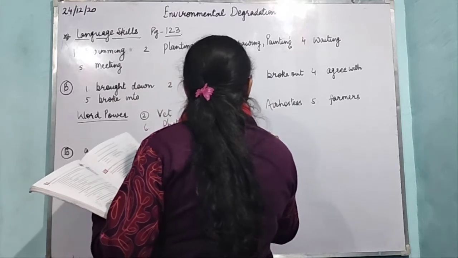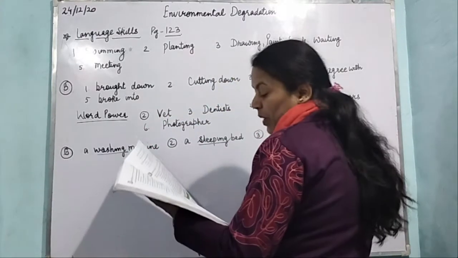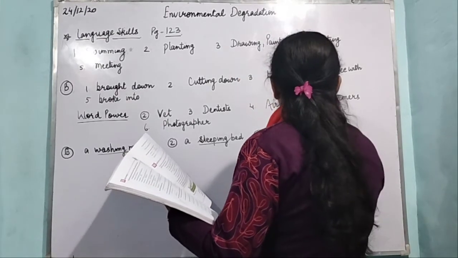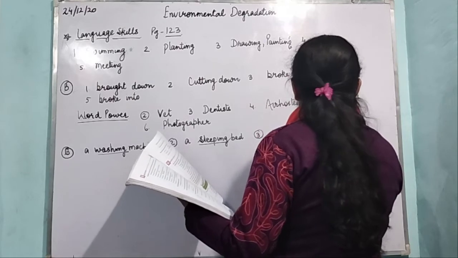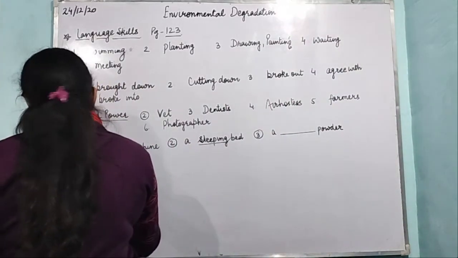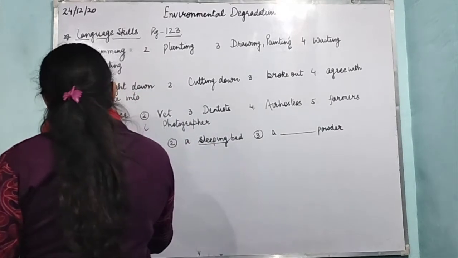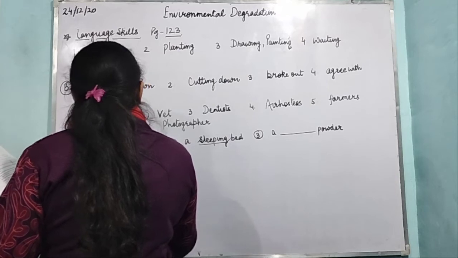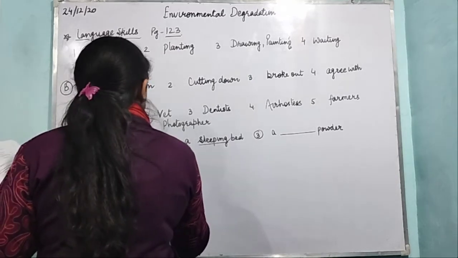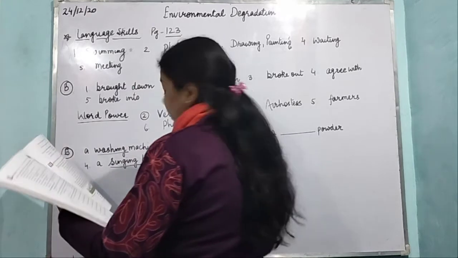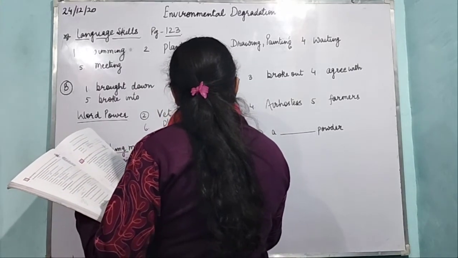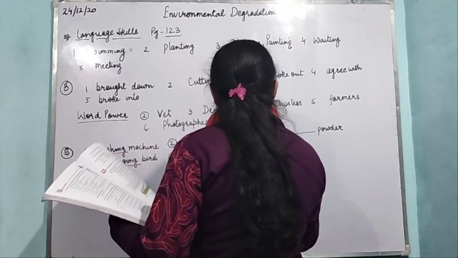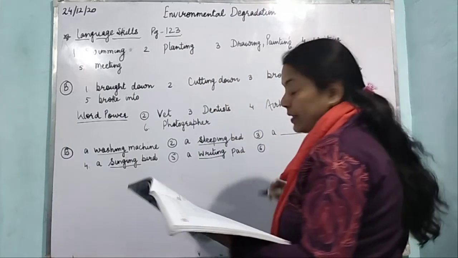Third is washing powder. So we'll leave this. Let us finish the other ones. Fourth one is a singing bird. Fifth, a writing pad. Sixth, a driving license.